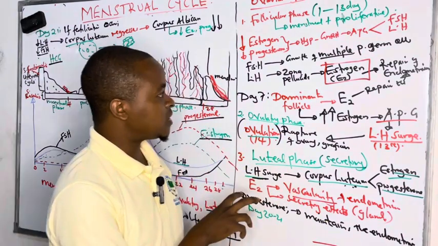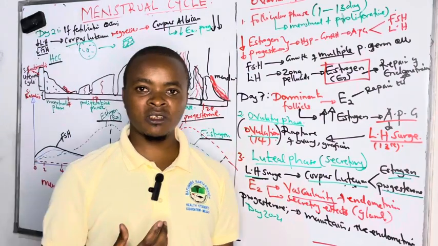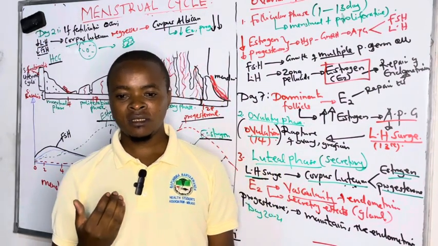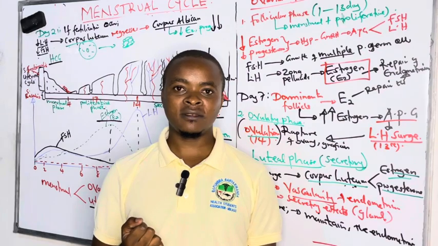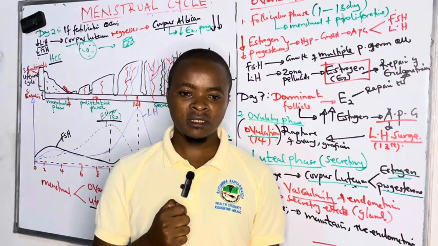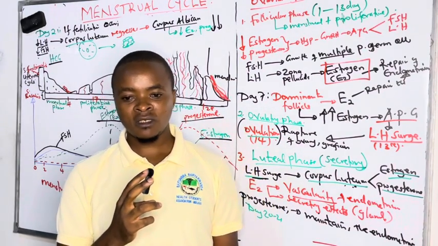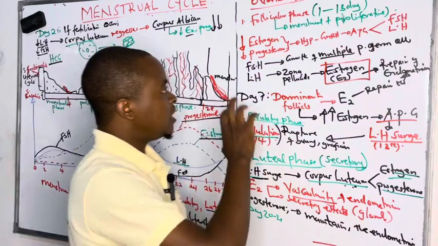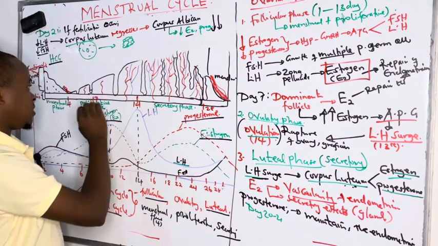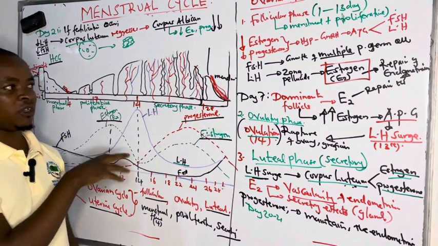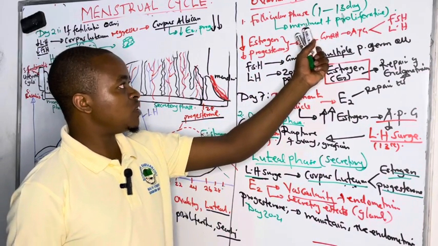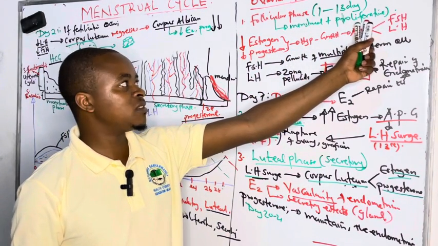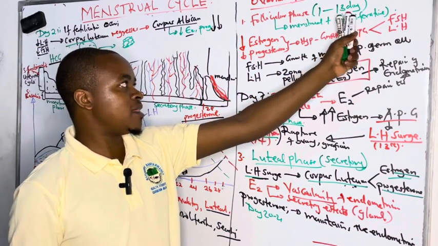So we have seen in summary that this menstrual cycle occurs in ladies between 12 to 49 years. And we have seen it occurs in two cycles, that is ovarian, changes that occur in the ovary, and changes that occur in the endometrium. And we have seen the phases, whereby follicular phase coincides with the menstrual phase and proliferative phase, which begins from day 1 up to day 30.